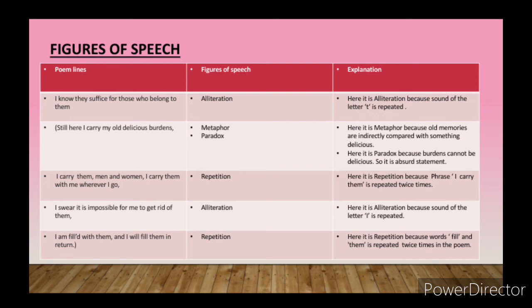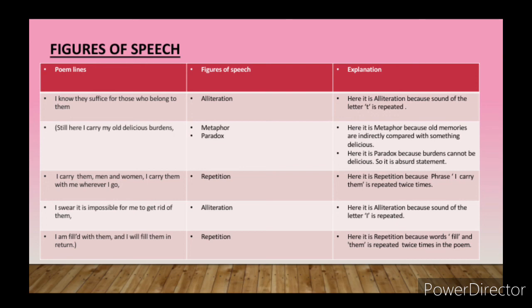Earlier he was saying that I am filled with the burdens, and if I am working hard, I must know what my duty and responsibility are.